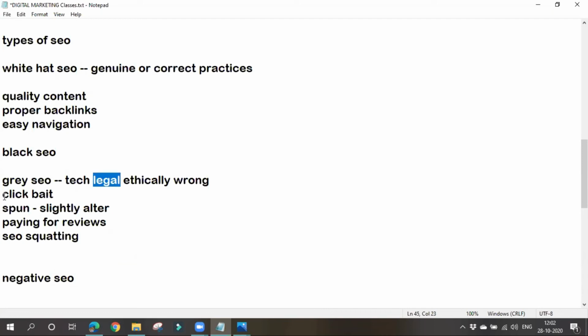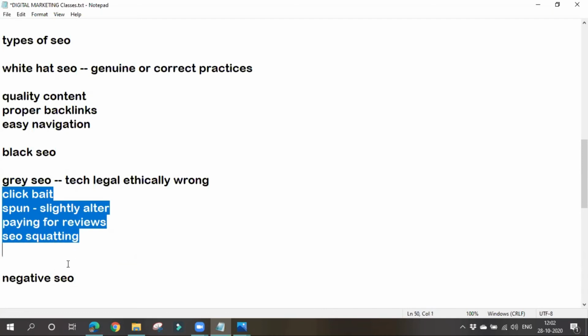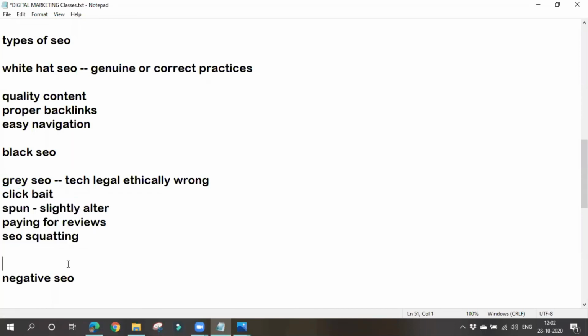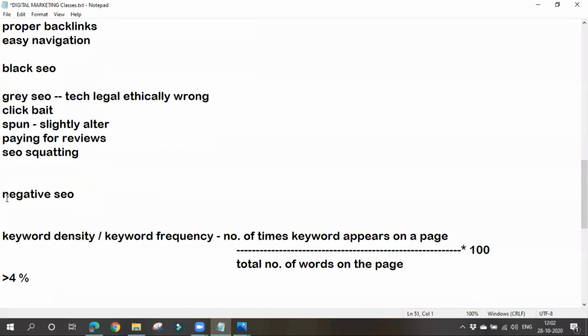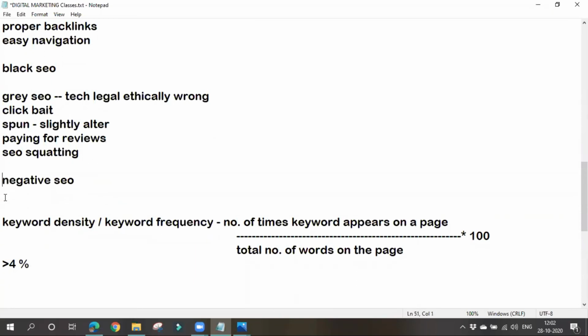Okay, don't go for using such kind of things. So now it may be correct, but later Google may recognize it, and Google may punish us. Okay, Google may punish us. That's why don't go for these gray hat SEO techniques also. Next thing is the negative SEO. Okay, this is totally wrong. These things also we should not be following.